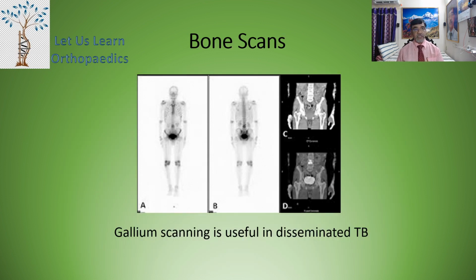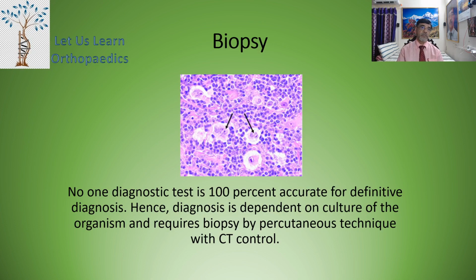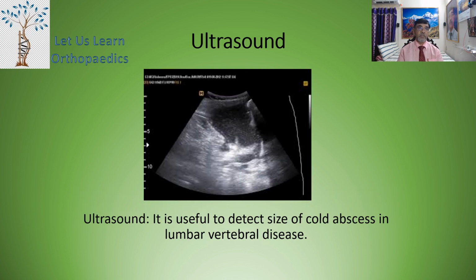Bone scans: gallium scanning is useful in disseminated tuberculosis. However, no one diagnostic test is 100% accurate for a definitive diagnosis, and hence diagnosis depends on the culture of the organism and requires biopsy by percutaneous technique under CT control.